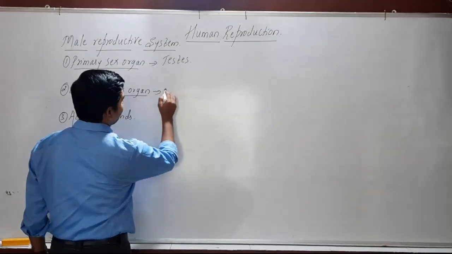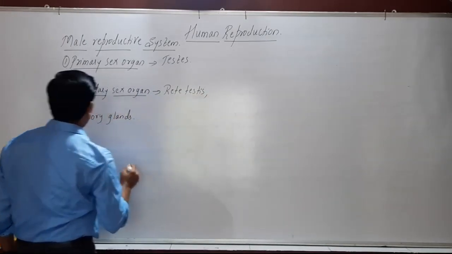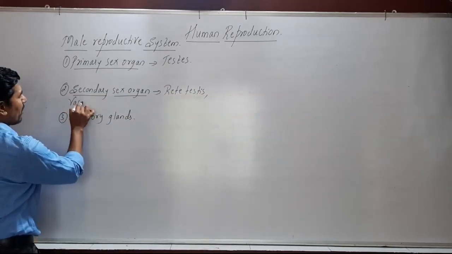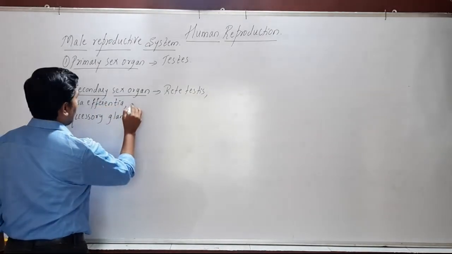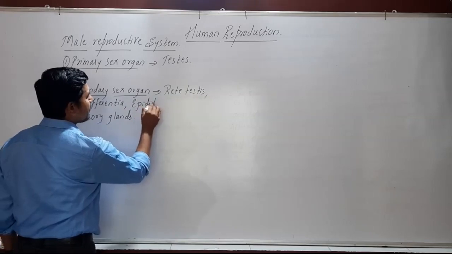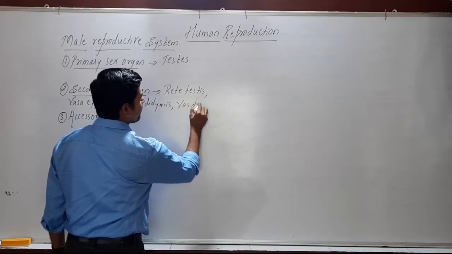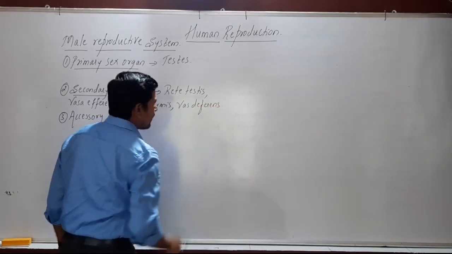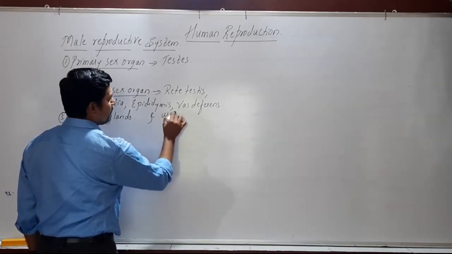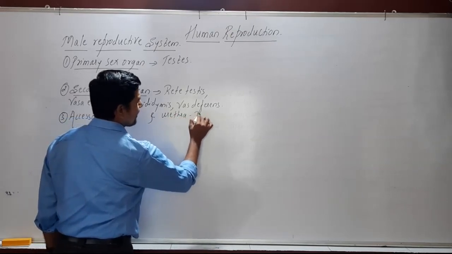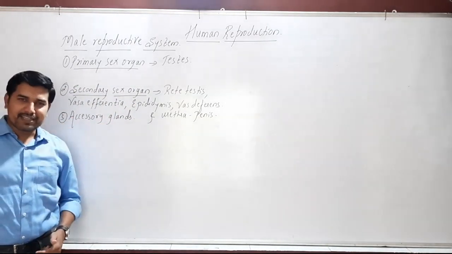And they include rete testis, then vasa efferentia, epididymis, vas deferens, and urethra, along with the male external genitalia, the penis. So all these are the secondary sex organs.